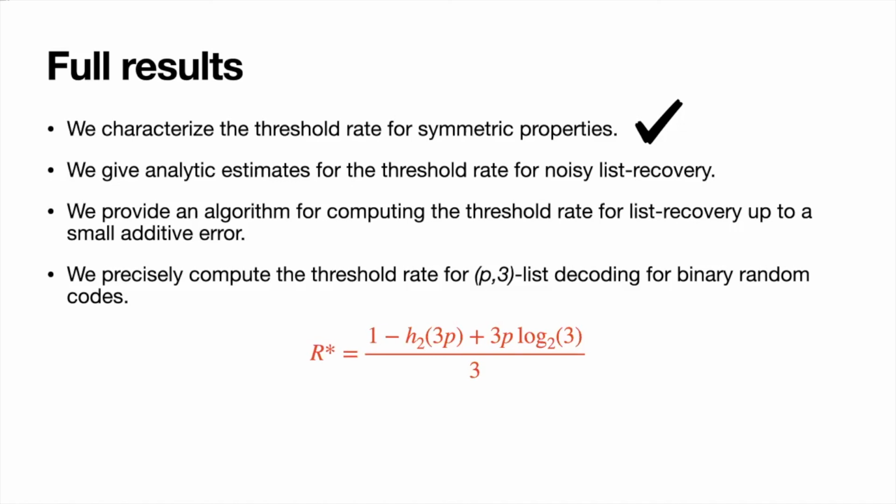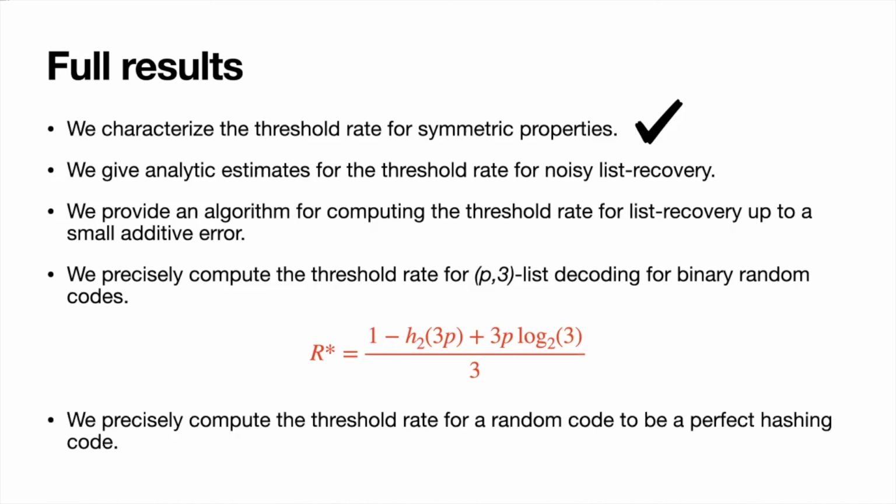This expression immediately may not mean so much, but it is kind of cool because we also did a similar computation for random linear codes. And for (p,3) list decoding of binary random linear codes, we get a different threshold than for completely random codes. So it's nice that our methods can get very fine-grained information and even precisely pinpoint such differences between random and random linear codes. And then we also precisely compute the threshold rate for a random code to be a perfect hashing code, which is also a special case of list recovery, but it's still a cool result that people have asked about in previous work.